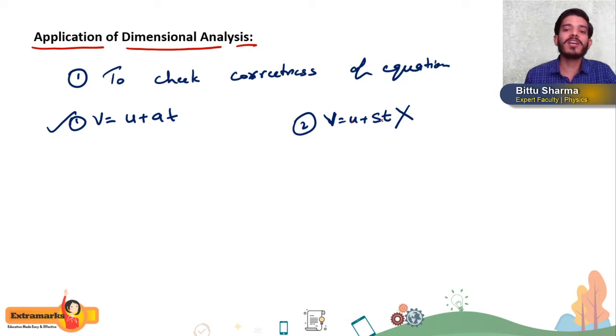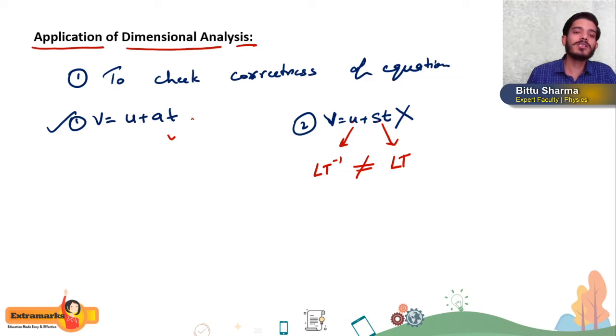All the terms which are being added or subtracted should have the same dimension. So use the velocity, dimension of velocity, we know that is LT^-1, and what will be the dimension of s/t? Dimension of displacement is L, the dimension of time is T. So here we are getting L/T, getting or not? So both are not equal, that's why this equation is not correct.